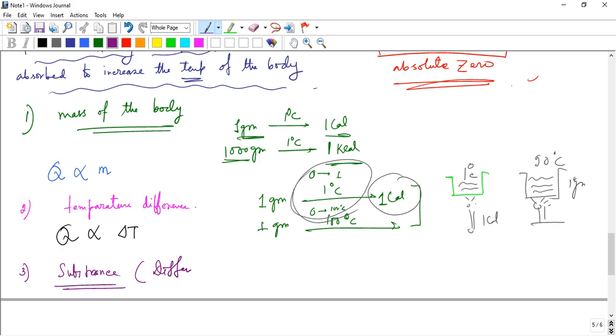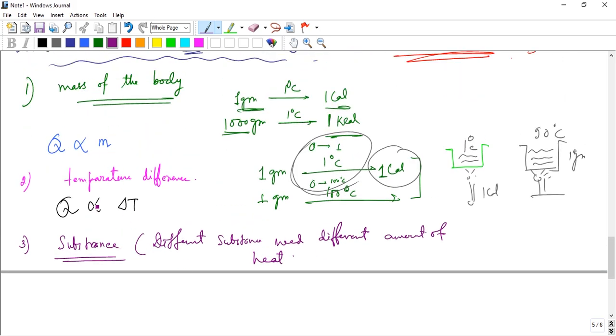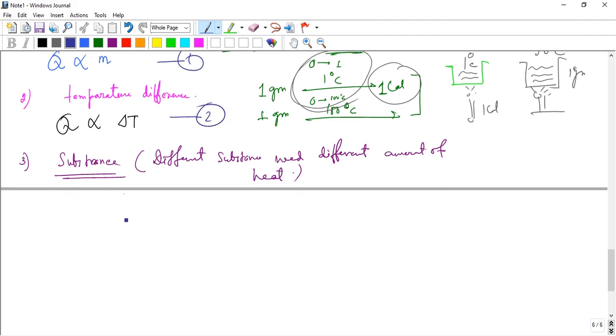Now if I combine 1 and 2, heat is proportional to m delta T: heat is proportional to m, and heat is also proportional to delta T, the temperature difference.